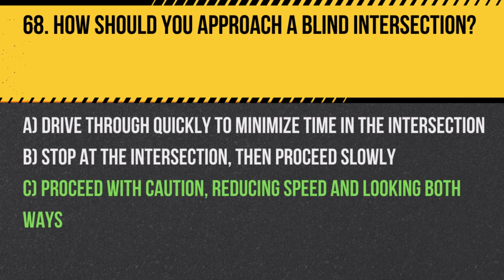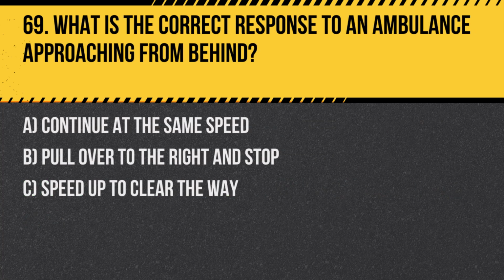Answer. C. Proceed with caution, reducing speed and looking both ways. Blind intersections require extra caution due to limited visibility. Question 69. What is the correct response to an ambulance approaching from behind?